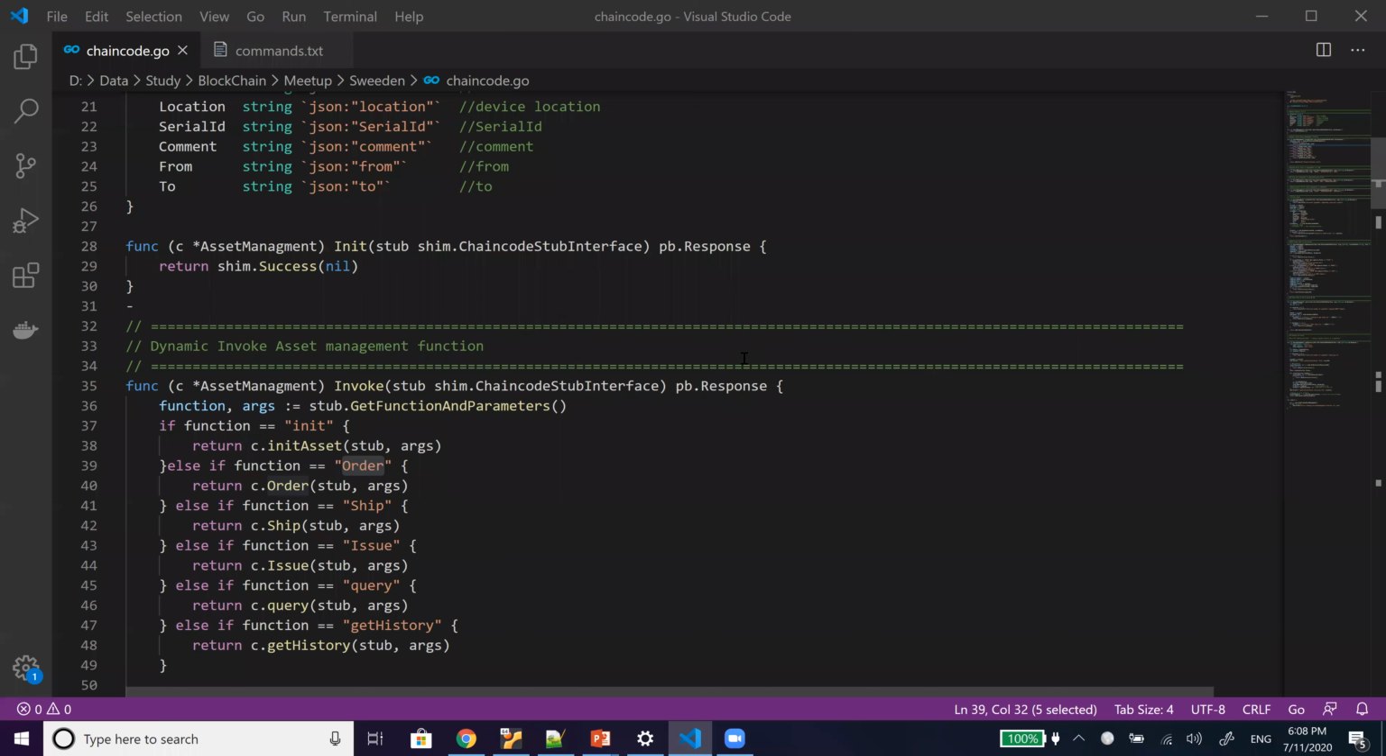Yes, see, there can be different things. This is just a basic sample. In this sample we are saving all the data on the Hyperledger Fabric. But in a normal scenario, we don't go with this approach.